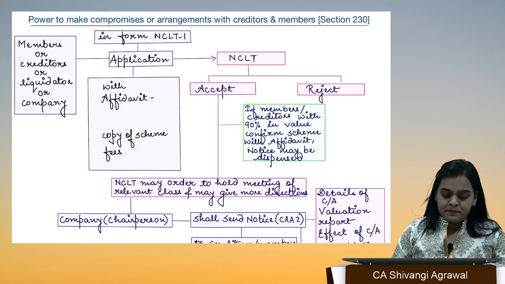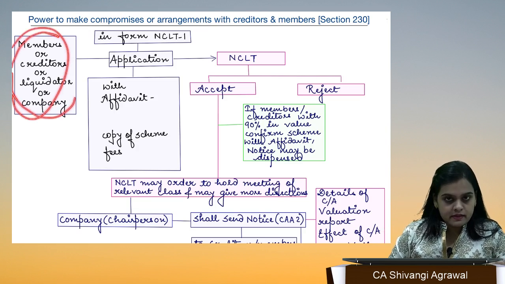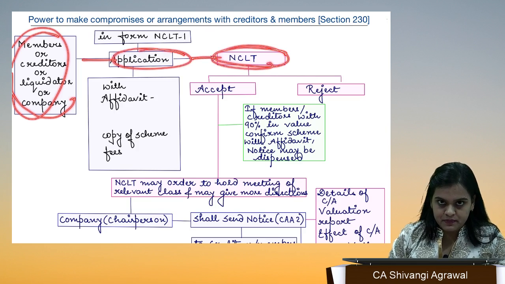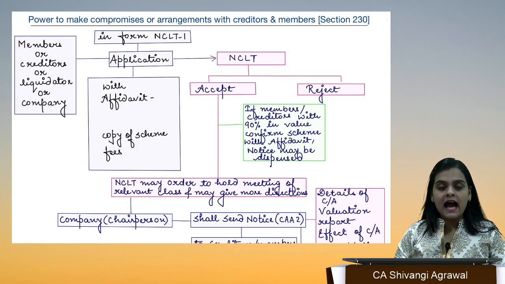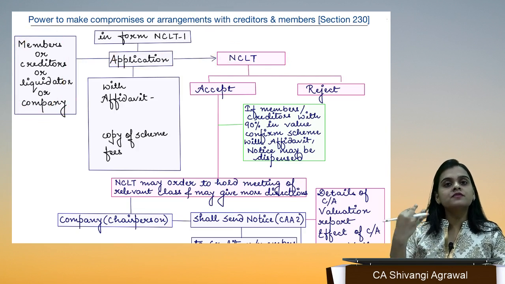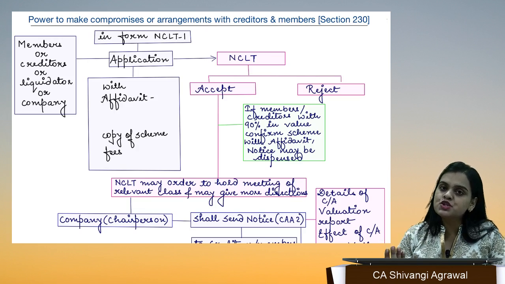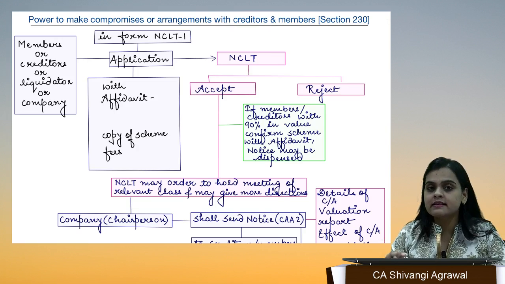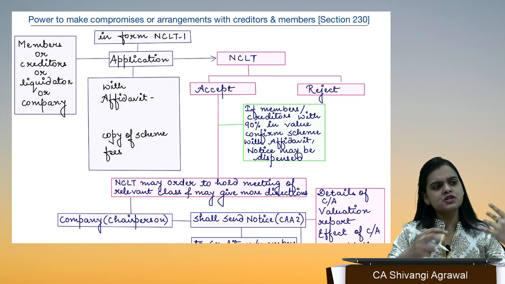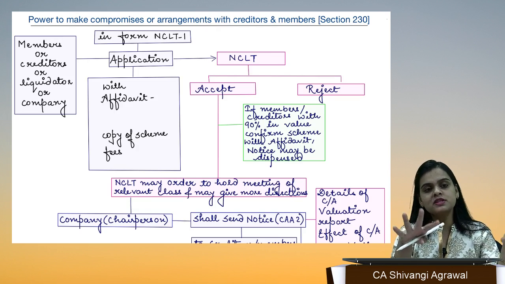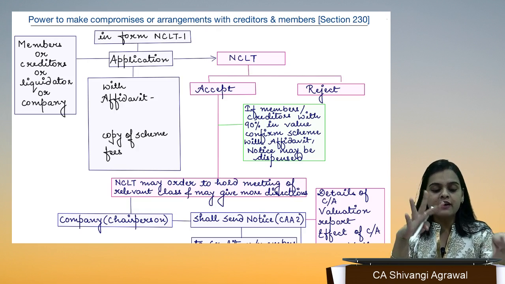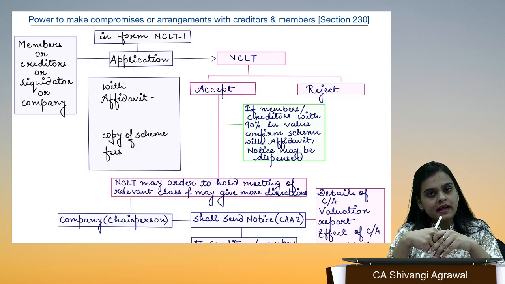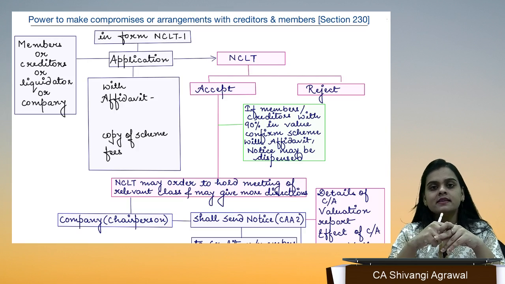So members, creditors, liquidator or company are going to send an application to the tribunal, because they have come up with a scheme of compromise or arrangement that they want to enter. They cannot enter just like that. I told you, no company is permitted to enter into any scheme of compromise or arrangement just like that. They have to seek necessary approvals. Who is going to grant them approval? NCLT, that is the tribunal.